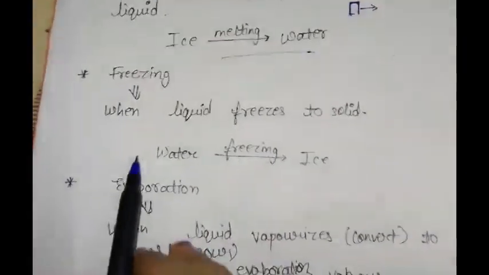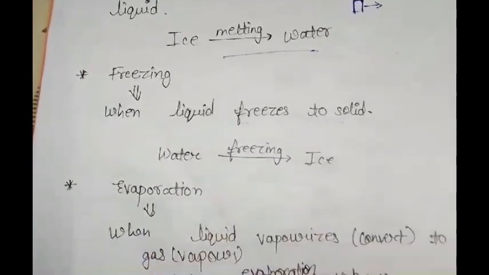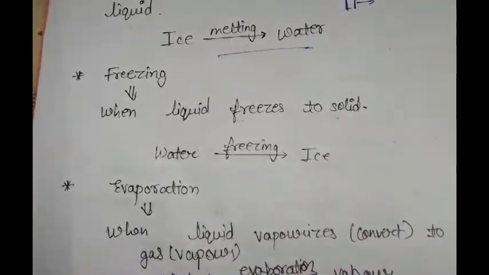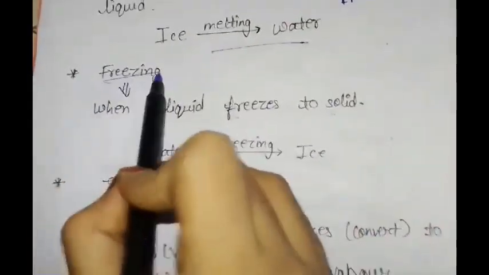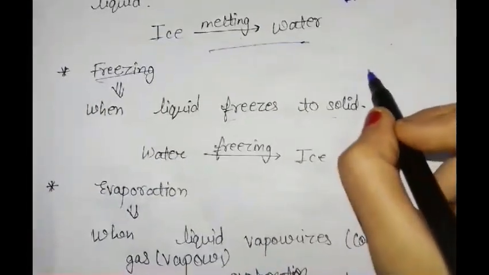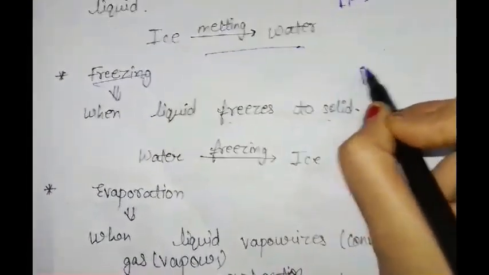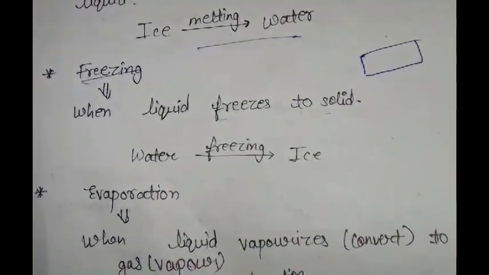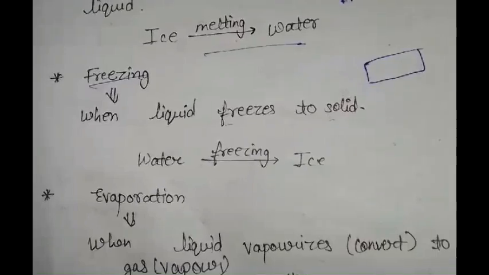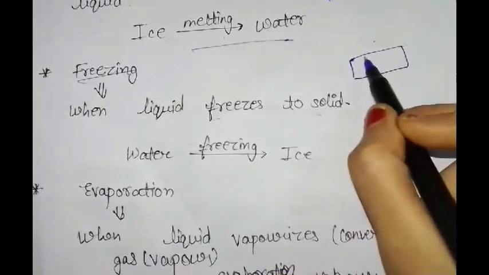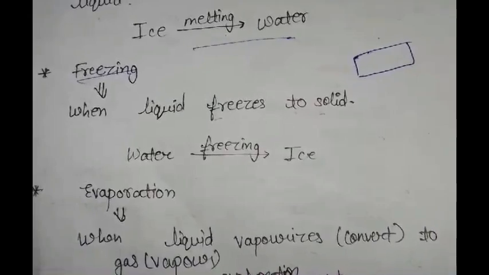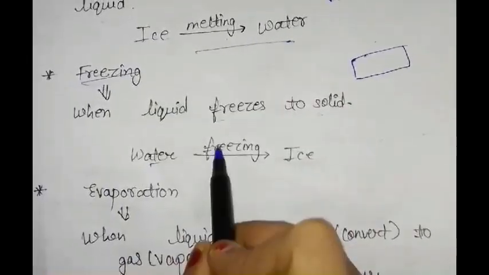Second is freezing. So let's see what is freezing. When liquid freezes to solid. When water freezes to ice, or solid, it is known as freezing. For example, if in an ice tray we fill the ice tray with water and keep it in a freezer, after an hour we see that the water changes to ice. Here water freezes into ice.